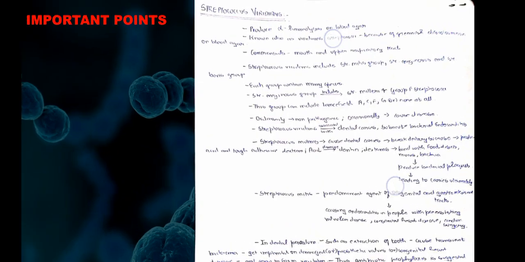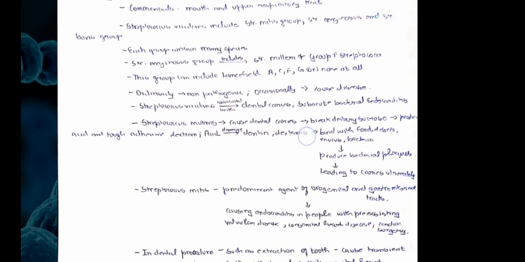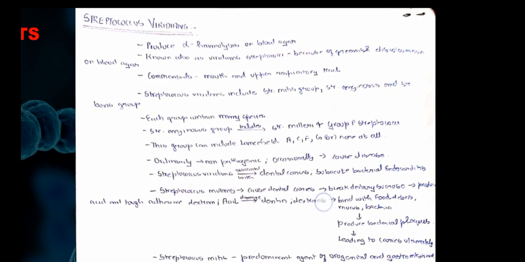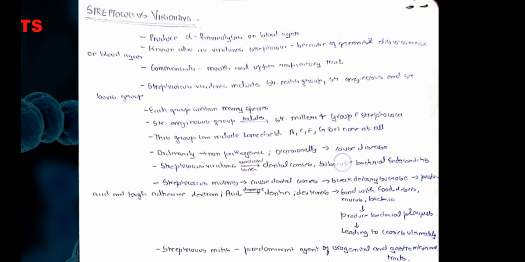So yeah, coming on to the main part, which is very important in terms of dentistry. Coming on to Streptococcus viridans, which is a very important short note in any kind of university paper. Streptococcus viridans produces alpha hemolysis on blood agar, and it is known as viridans streptococci because it produces a greenish discoloration on the blood agar. They are normal commensals of the mouth and upper respiratory tract.